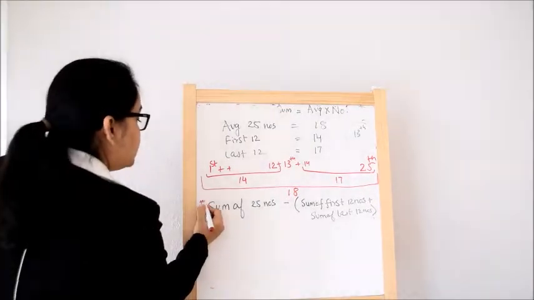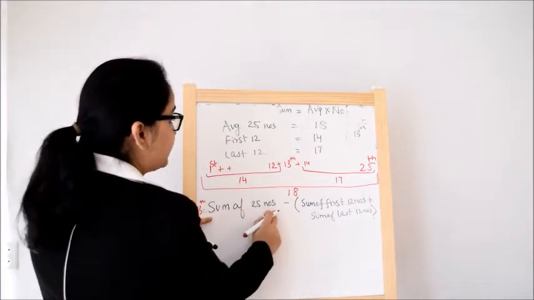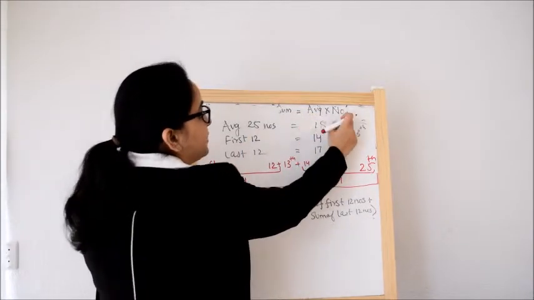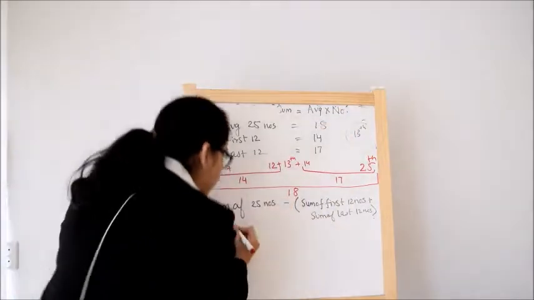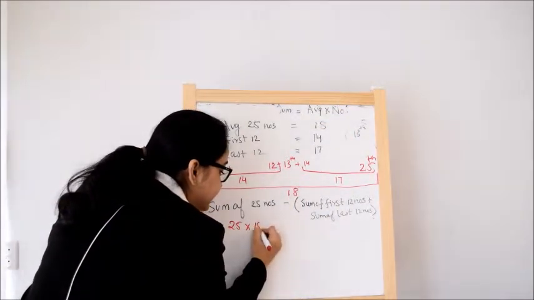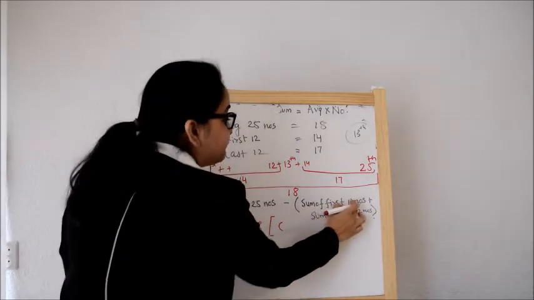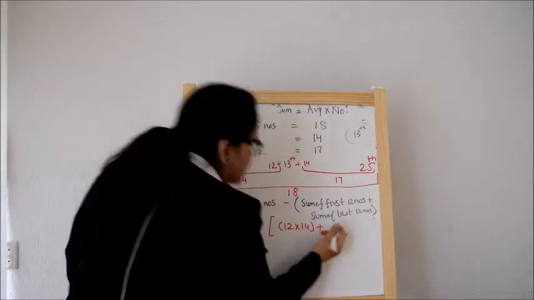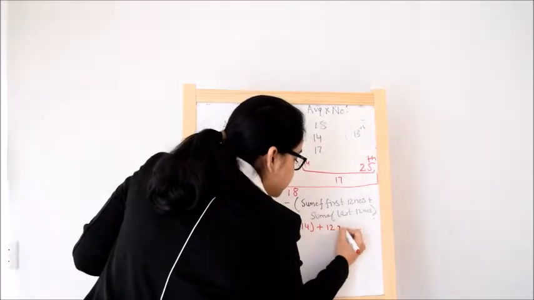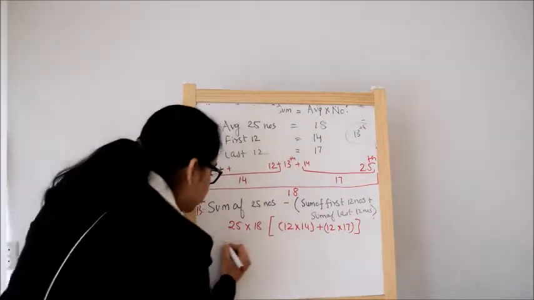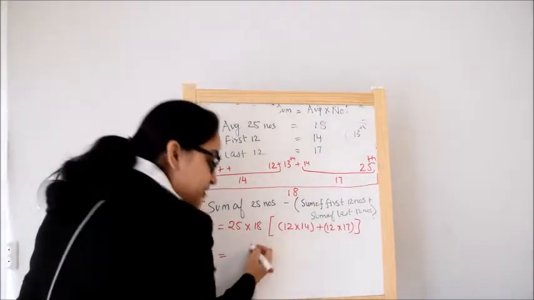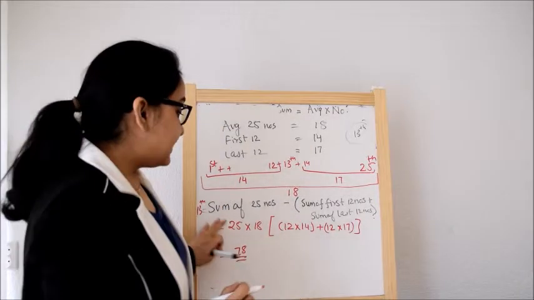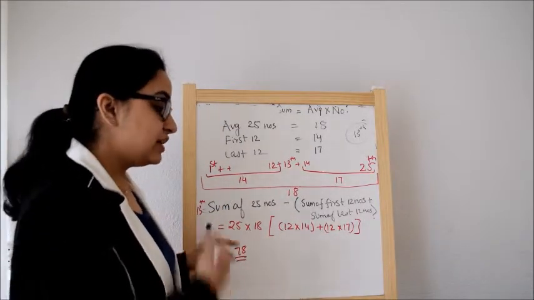So the sum of 25 numbers will be 25 into 18, that is average of 25 numbers into the number of observations, 25. Sum of first 12 numbers is 12 into 14 plus sum of last 12 numbers is 12 into 17. So when we solve this, we'll get the answer 78. So I think the concept is clear to you. Now I'll be solving the next question.